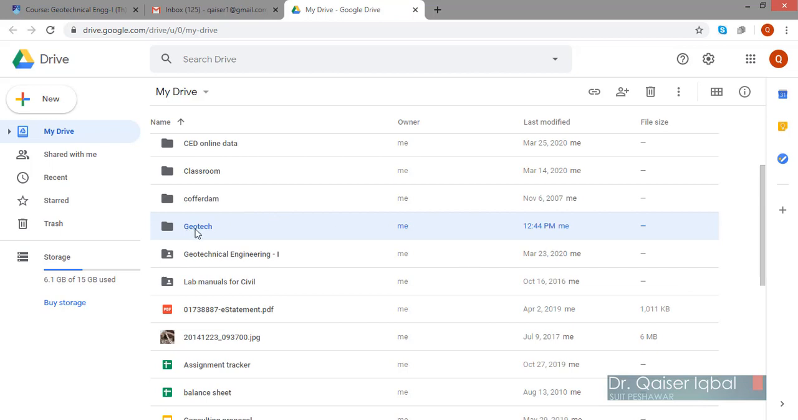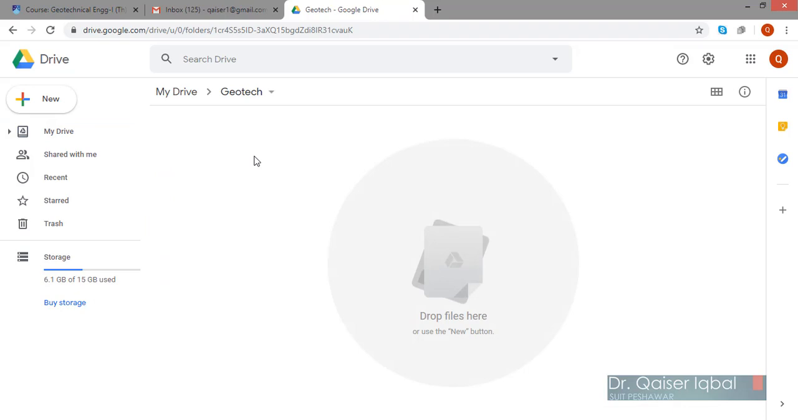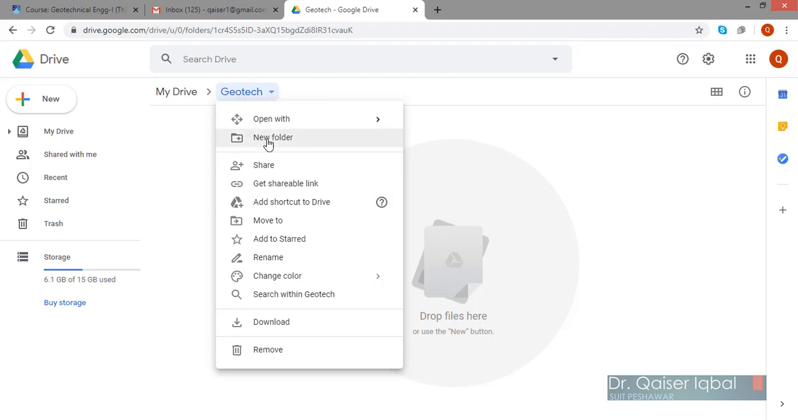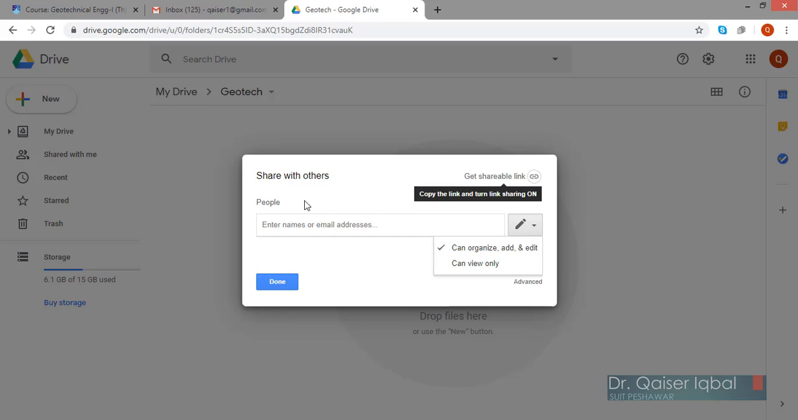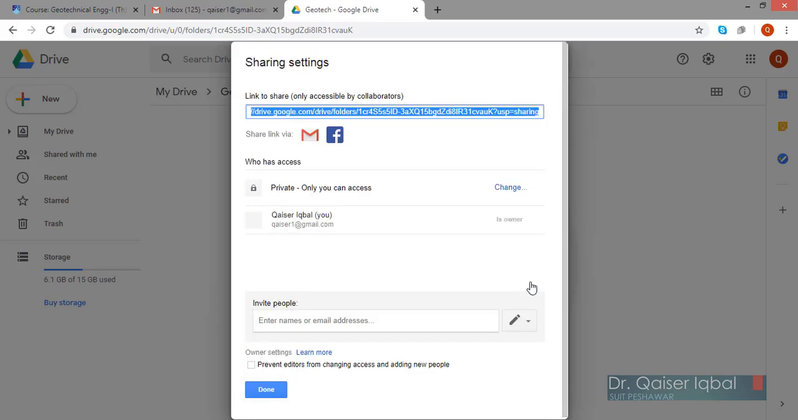Now it has made the folder, which you can see over here. I will just double click on it. So this is open now, and you can see over here this is not shared with anyone. It's important that you make it shareable, so you will click on share over here, and then you will basically share it with people who have the link.